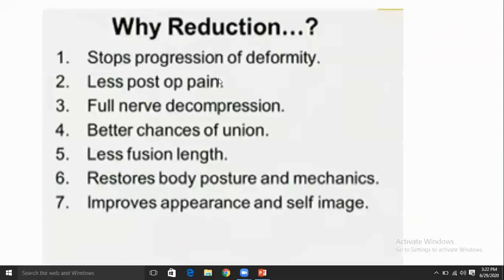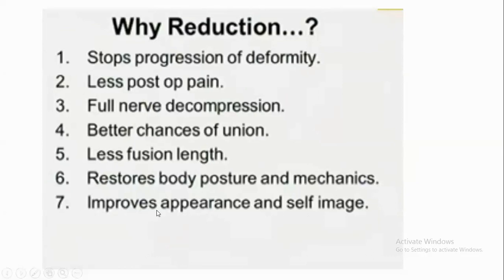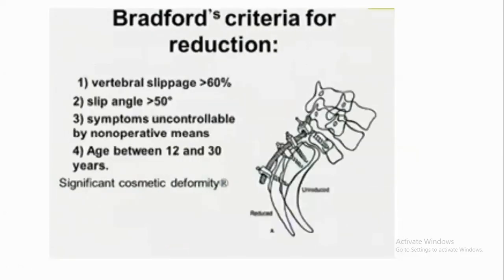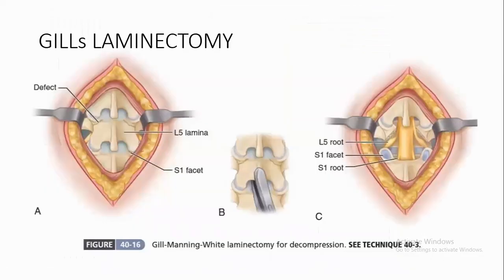Coming to listhesis reduction. Why is reduction important? It stops the progression of deformity, relieves pain, gives full nerve decompression, better chance of union, restores body position mechanics, and improves appearance and self image. Bradford's criteria for reduction are vertebral slippage more than 60 degree, slip angle more than 50 degree, symptoms uncontrollable by non-operative means, age between 12 to 30 years, and significant cosmetic deformity.